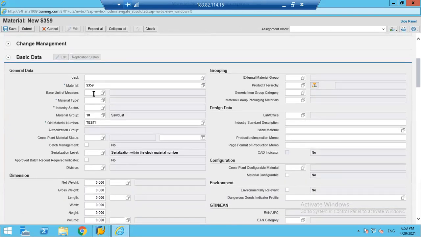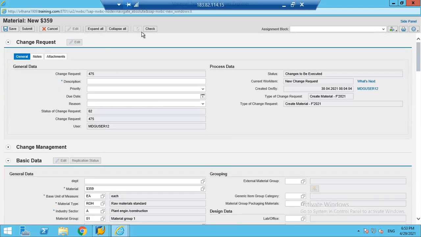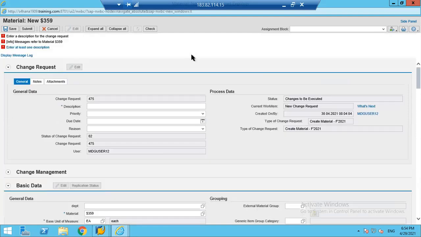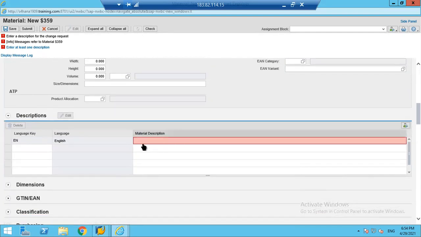Now I just fill in the basic details. Once I fill in, I can check if there are any errors in the master data. There is an error, and we need to correct it.